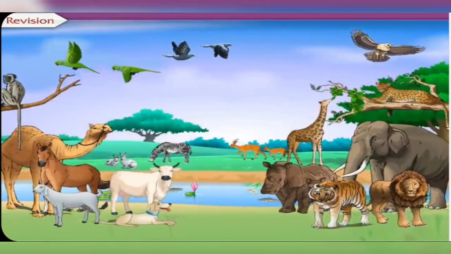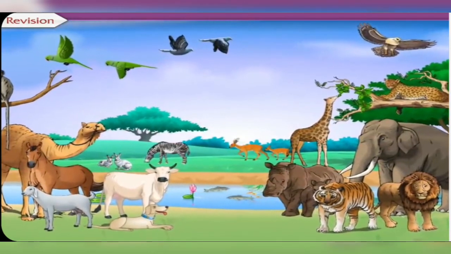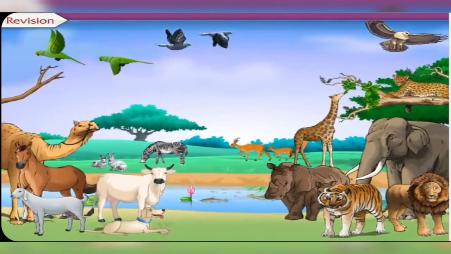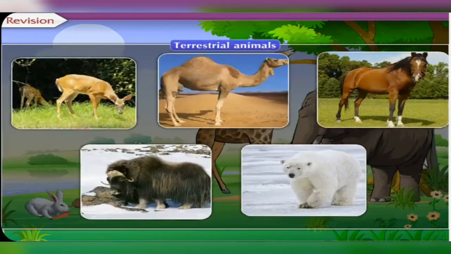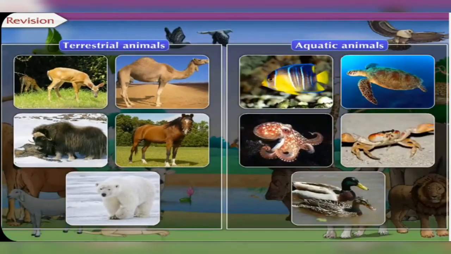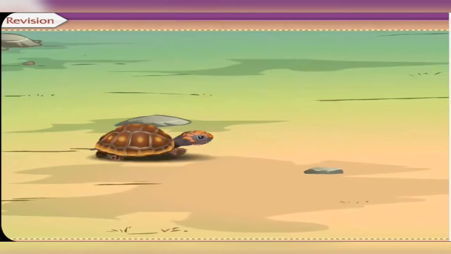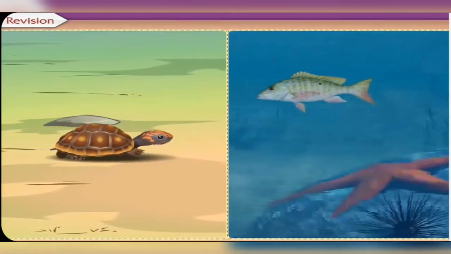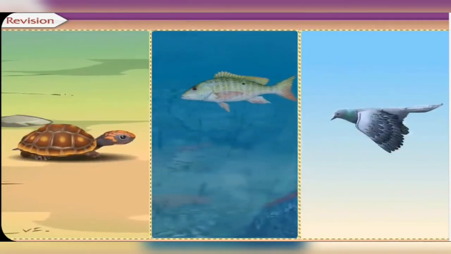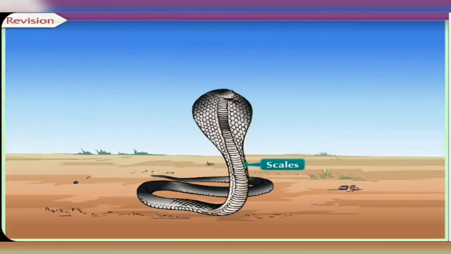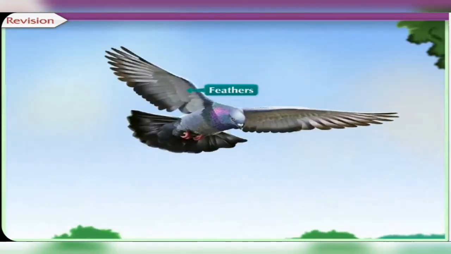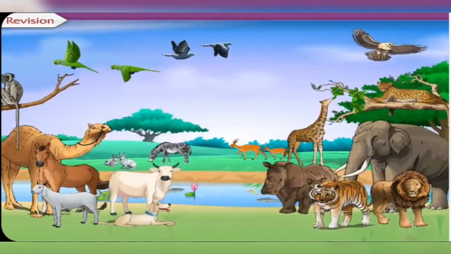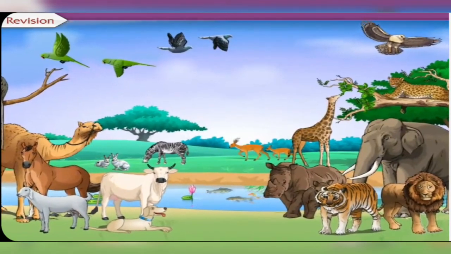Like plants, we also observe enormous diversity in animals too. Some animals are very small, while some are too big. Some are terrestrial, while some are aquatic. Some animals crawl on land, some swim in water, whereas some fly in air. Some animals have scales on their skin, some have hair, while some have feathers. This shows that there is indeed a huge diversity among animals too.